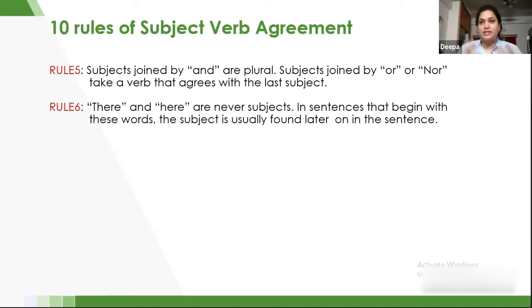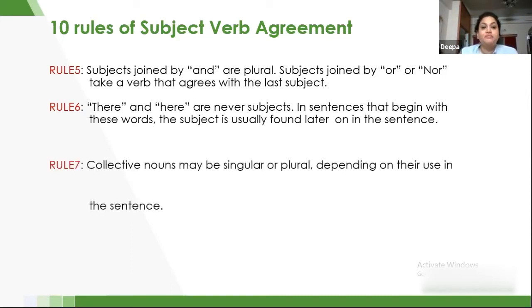So therefore we need to understand. Take "there is a doctor". There again refers to a place, and we are talking about a doctor. So therefore they are not basically subjects. Who is the subject in "there is a doctor"? A doctor is the subject, not there. Okay, so understand that whenever you have here and there, they are not a part of the subject. Let's go to the next one.